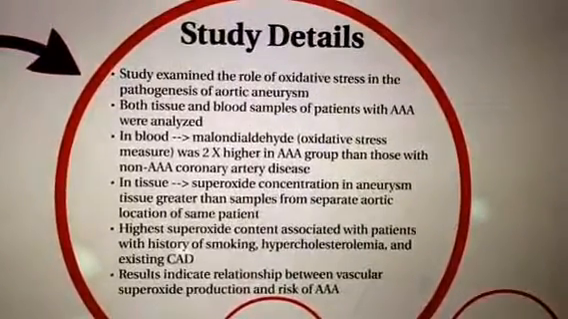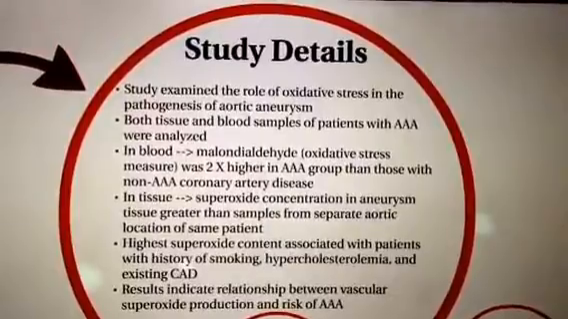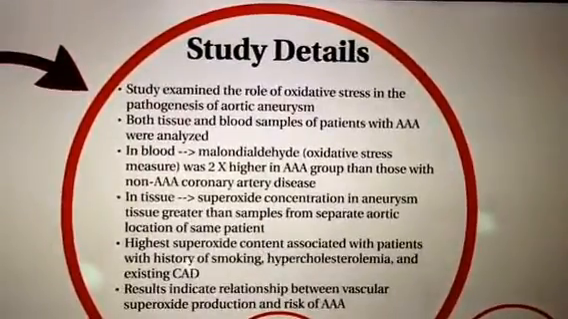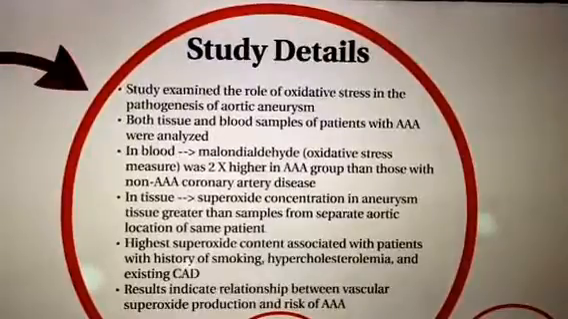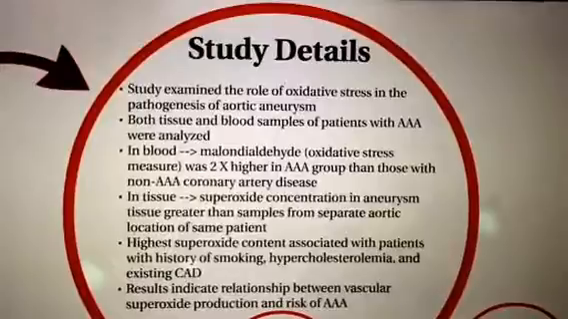So this study examined the role of oxidative stress in the pathogenesis of aortic aneurysm. Both tissue and blood samples of patients with abdominal aortic aneurysm were obtained during aneurysm repair surgery and were then analyzed using a number of validated tests.